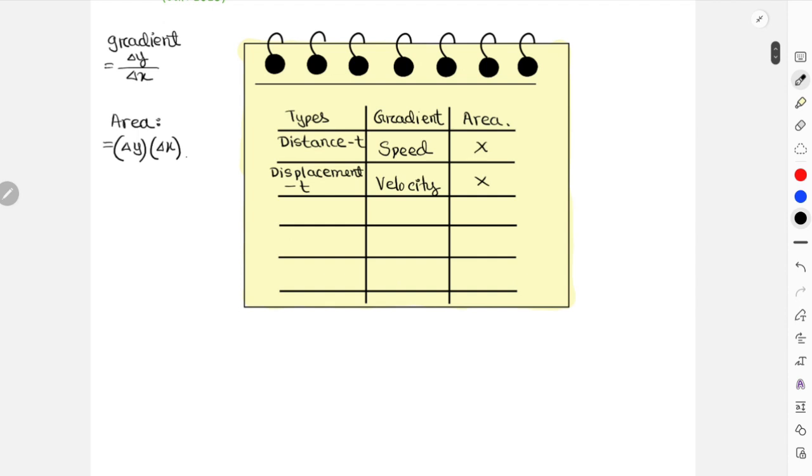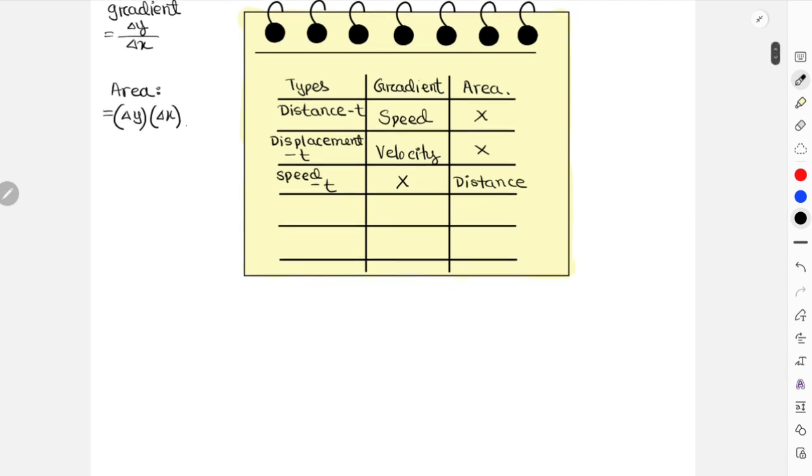And then again for your next type of graph, that is speed time graph. For speed time graph, if you want to calculate the gradient, speed over time doesn't give you anything, but speed into time, this time now you will get the distance. And then for your velocity time graph, the gradient over here is going to be velocity by time. Velocity by time is actually acceleration. So this one gives you acceleration. And for your area under the graph, this one should give you displacement.